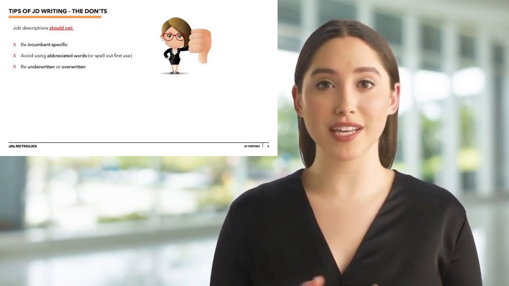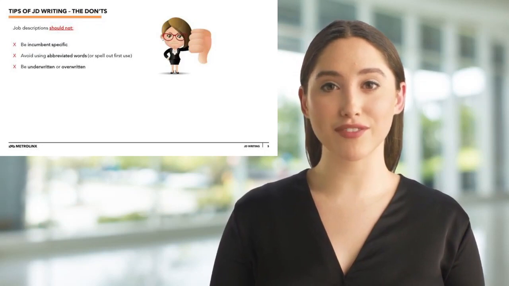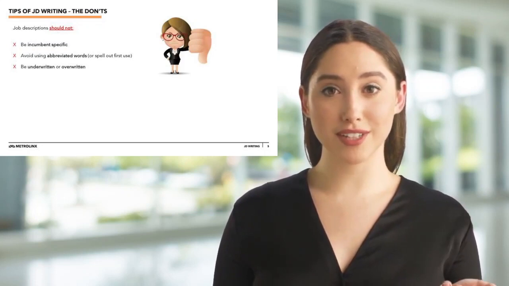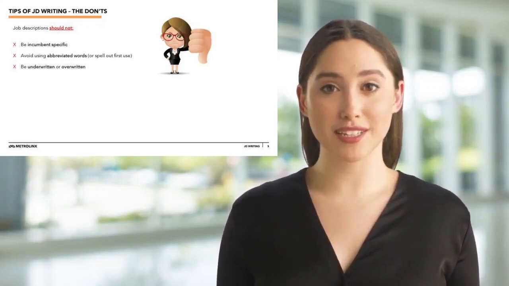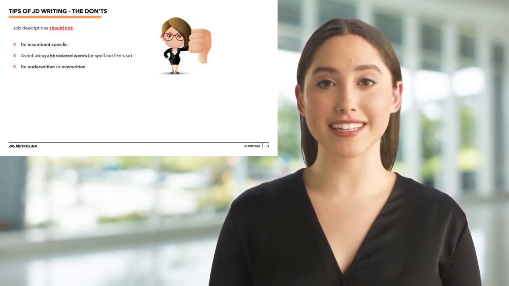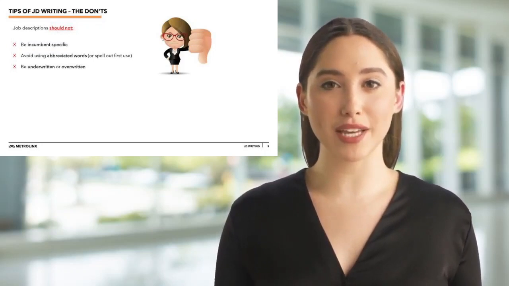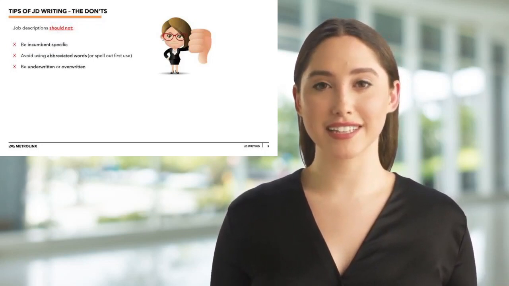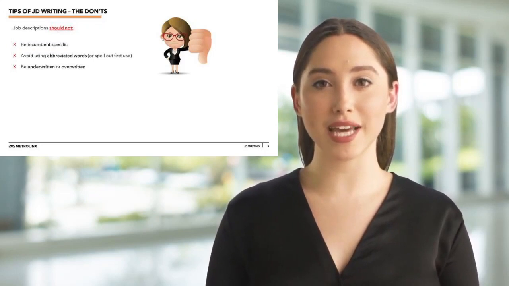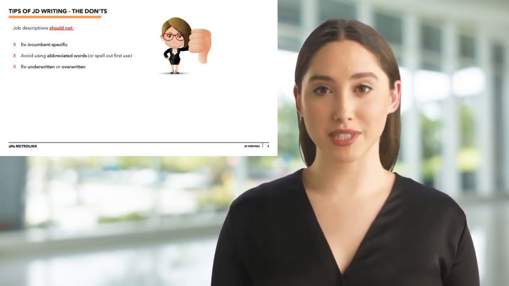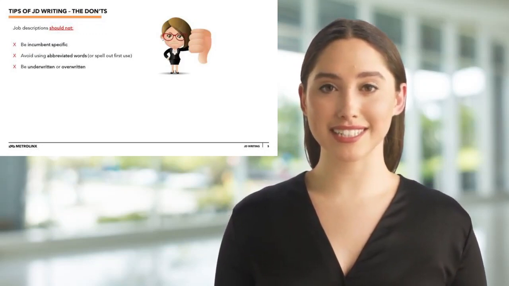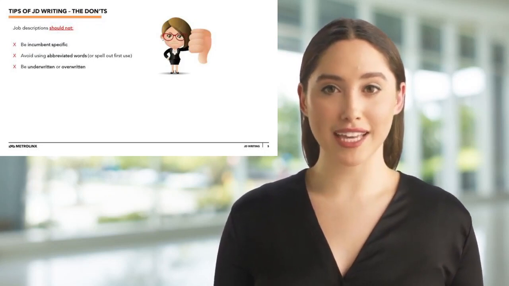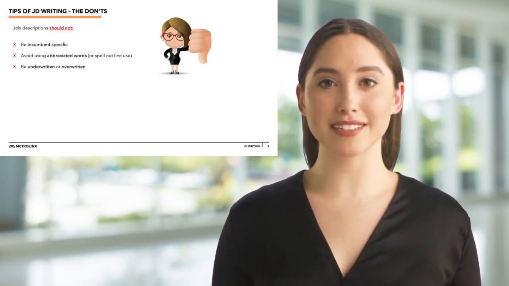Avoid underwriting or overwriting. If the role is a simple and straightforward entry-level role, we should avoid adding fluff to make the JD sound more impactful than it truly is. Conversely, if the role has a large portfolio, it's recommended writing the JD with enough detail to match the level of accountability. For example, fully responsible for the strategic implementation of standardized sanitation and sterilization methods via chemical solvent-based technology to ensure high-level customer satisfaction with regards to Metrolinx facility cleanliness standards as set forth in the Metrolinx Act and Metrolinx Customer Charter et al. In other words, the statement relates to cleaning.